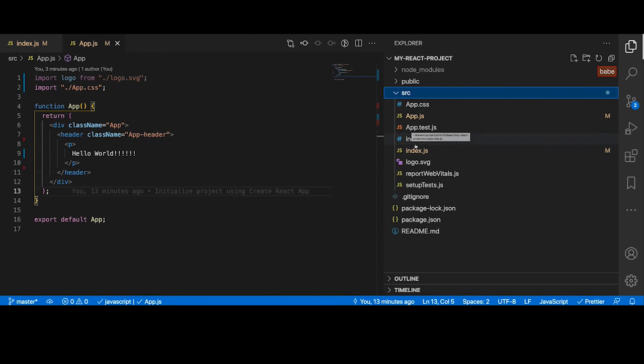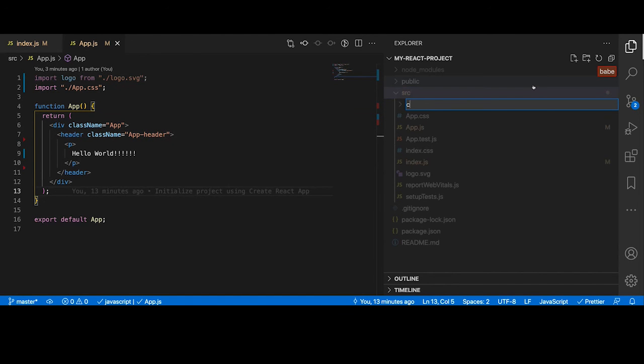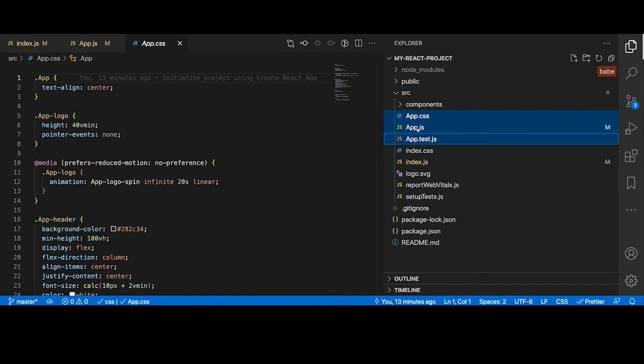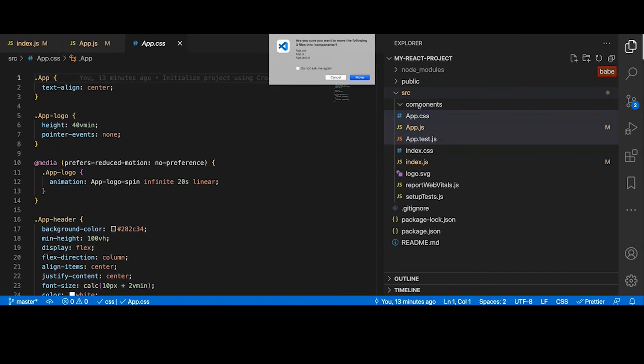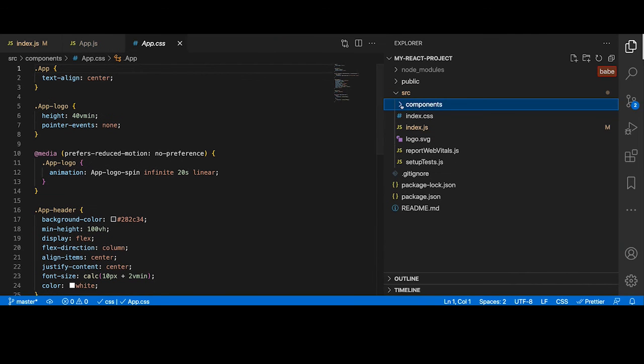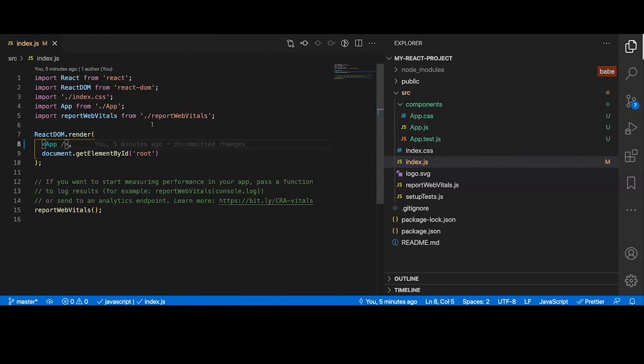So it is very difficult to say which one is the main file and which one is the component. So what we can do to improve this, right? I can create a folder and I'll call it components. Let me move this app file into the components folder. Now because we have changed the path of the component, the application should break.